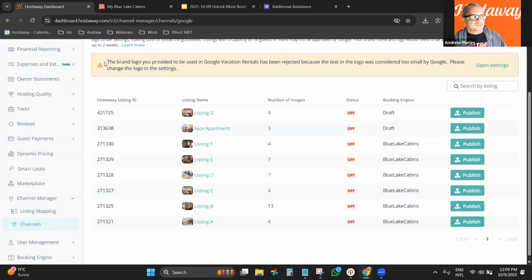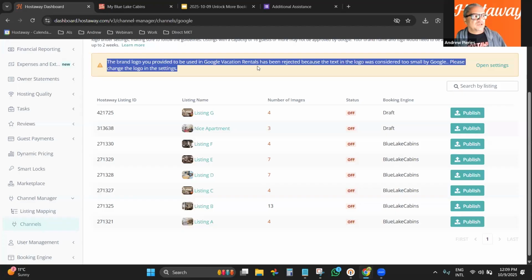So you see here, the brand logo you provided has been rejected, right? So that's the kind of message that you get from Google. If you don't pay attention, like I did because I was testing something else, this is what you're going to get, right? So then you review your logo, you try to publish again until you push it to Google Vacation Rentals, all right?